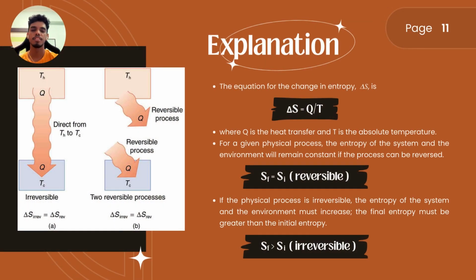The equation for the change in entropy delta S is shown here, where delta S equals Q over T, where Q is the heat transfer and T is the absolute temperature. For a given physical process, the entropy of the system and the environment will remain constant if the process can be reversed. So the final entropy equals initial entropy. The process is considered reversible. If the process given is irreversible, the entropy of the system and the environment must increase. So the final entropy must be greater than the initial entropy.